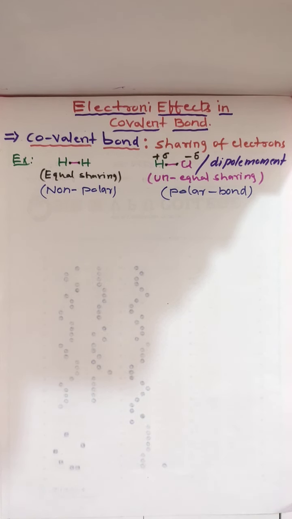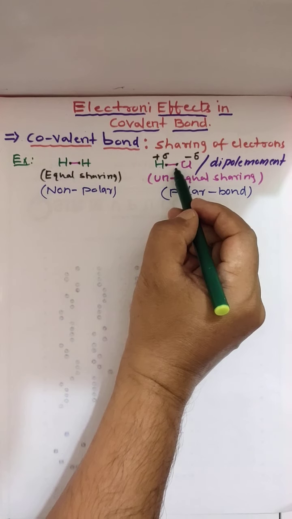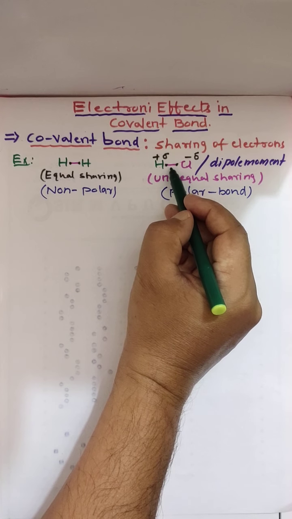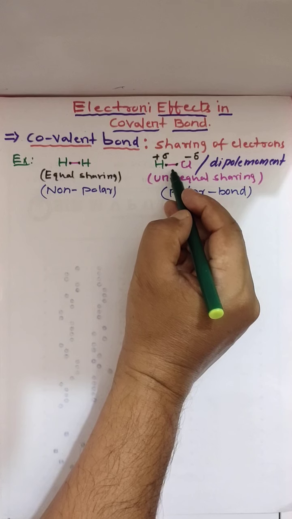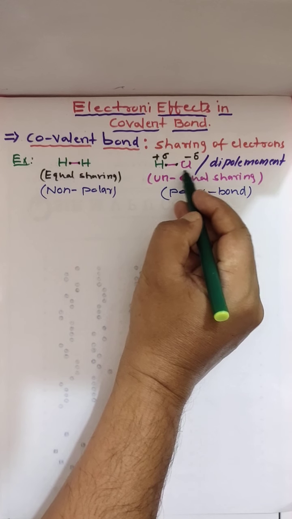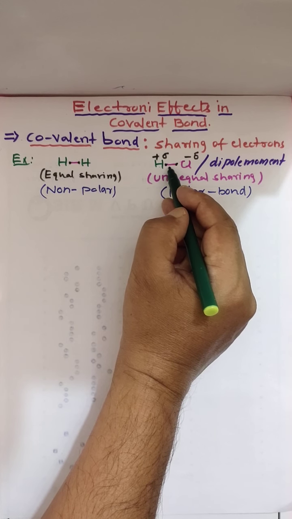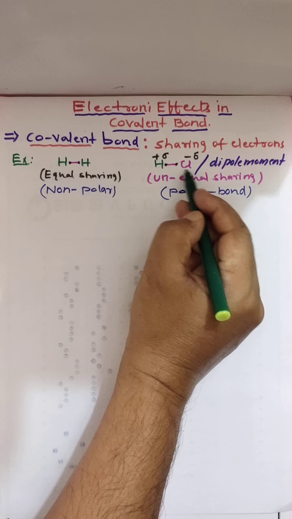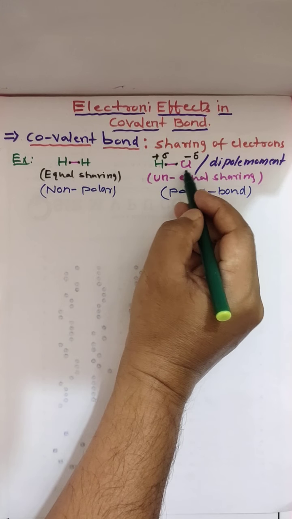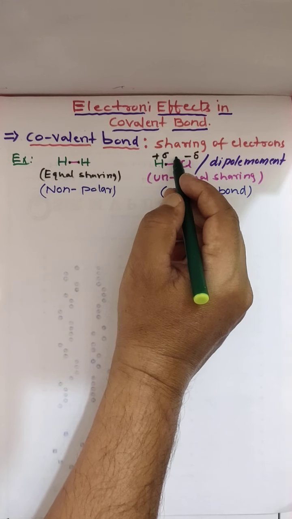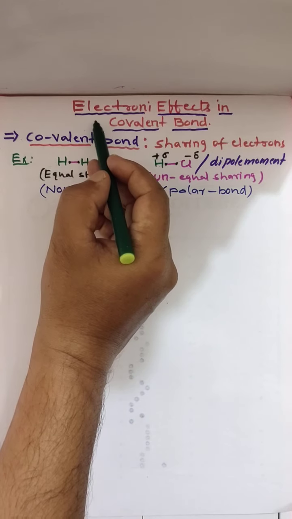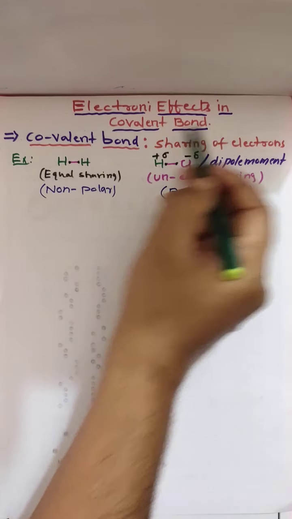So here what happened? Electrons are displaced more towards the more electronegative atom. Due to this displacement of electrons towards the more electronegative atom, some effects take place in the molecule. Those we call electronic effects in covalent bond.